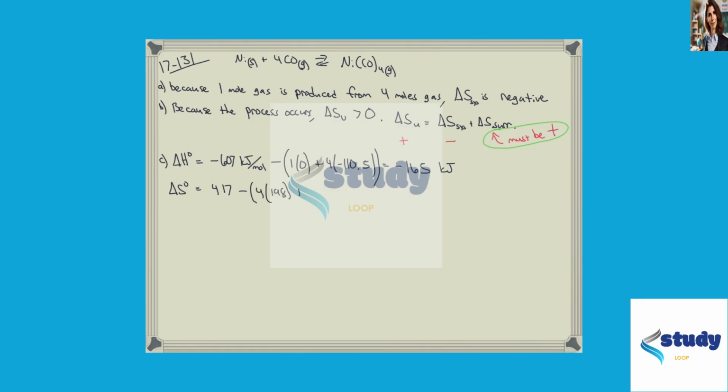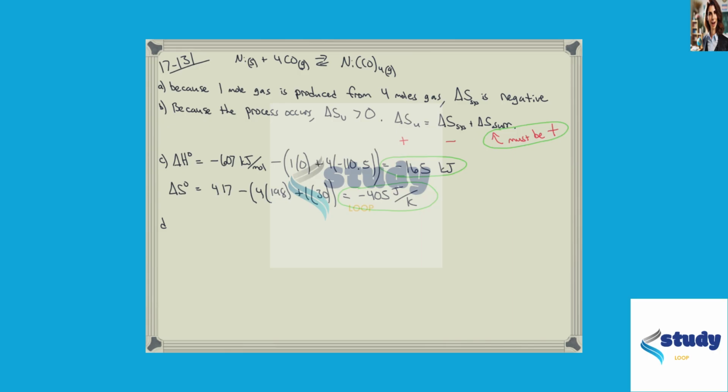The S standard for carbon monoxide is positive 198 joules per Kelvin. There are 4 of them, so we multiply it by 4 and then add on 1 times the S standard for nickel, which in the back of the book is 30 joules per Kelvin per mole. This gives us a delta S standard for the reaction of negative 405 joules per Kelvin.